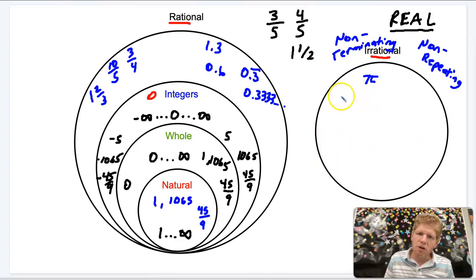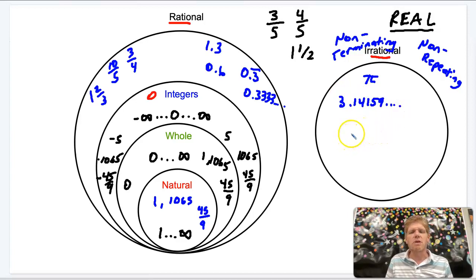And it is non-terminating, so irrational numbers are non-terminating, which means they never end. And then also they are non-repeating. So any number that is both non-terminating and non-repeating is an irrational number. Pi, if you'll remember, is 3.14159 and on and on and on forever. It's non-terminating. It goes on forever. It's also non-repeating. You'll notice there's no repeating pattern. Sometimes a digit might repeat. You'll probably get 4 again at some point, but it's not going to be a repeating pattern. Pi is one of them, special constants.